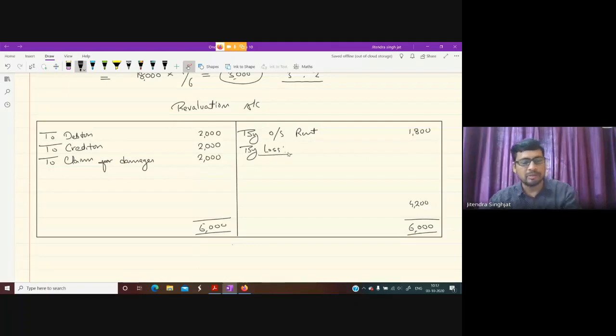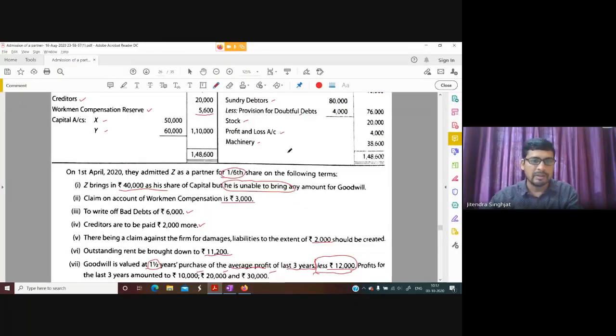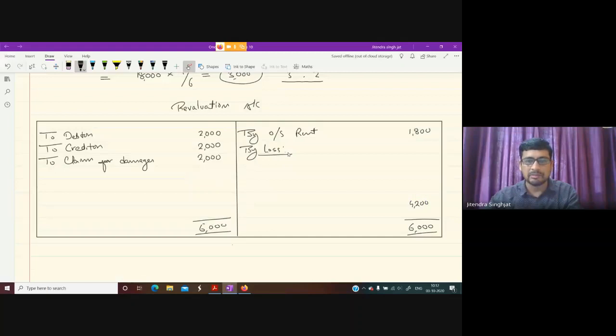It will be distributed to the existing partners X and Y in their ratio. X and Y in which ratio? Their ratio 3:2. So please divide. 1680. Thank you. So up till revaluation account, everything is clear to everyone.